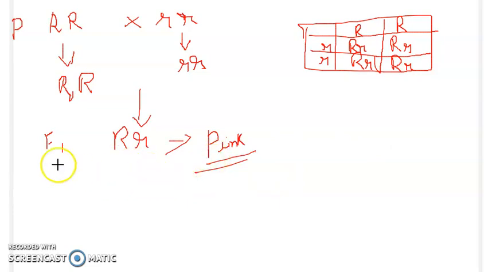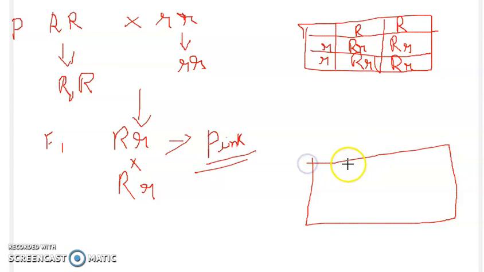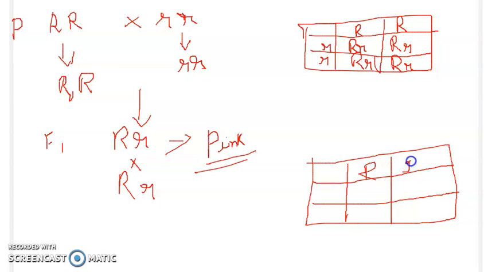Now what did the scientist do? He again self-pollinated it. Mendel also did the same thing, right? With the F1 generation, he self-pollinated it. Self-pollination means this capital R, small r was again crossed with capital R, small r. Let us see how the Punnett square will be. What are the possible gametes from here, children? The possible gametes will be capital R and small r. From both parents, they will have capital R and small r, because self-pollination is happening. And now the result will be